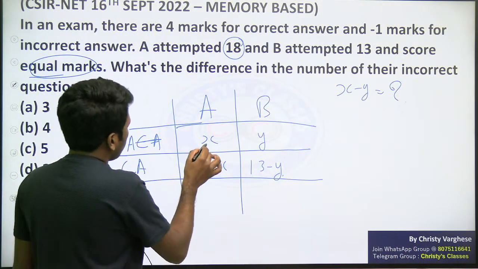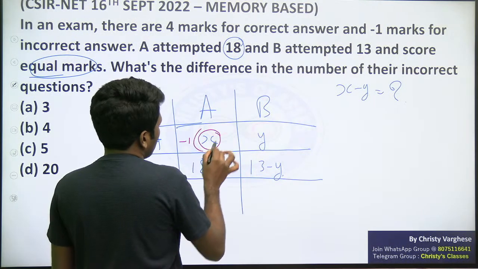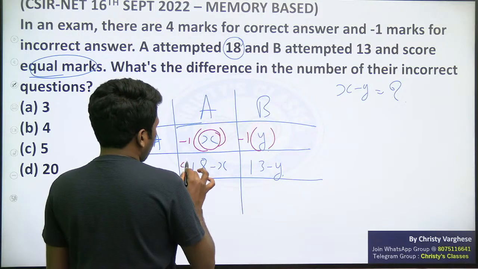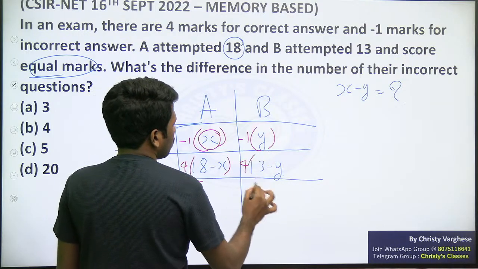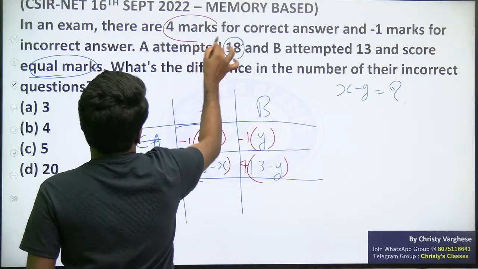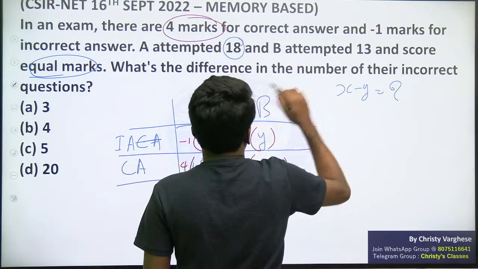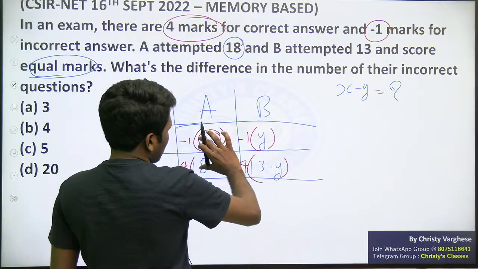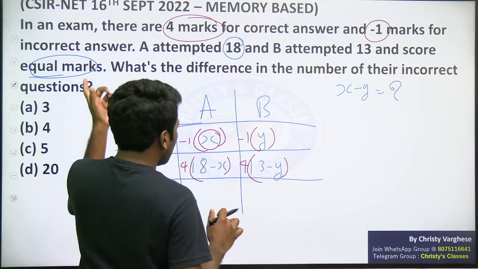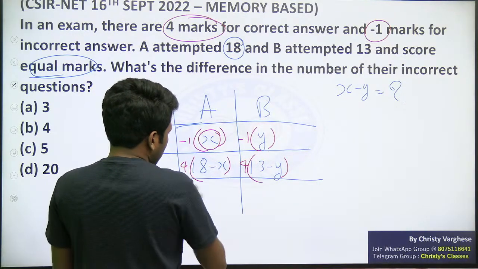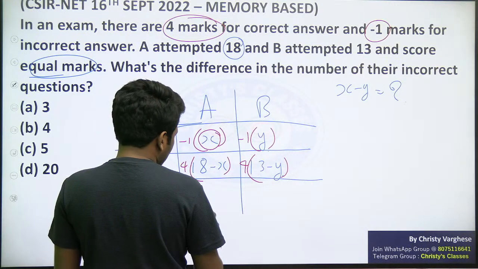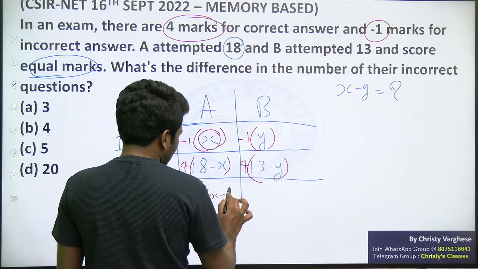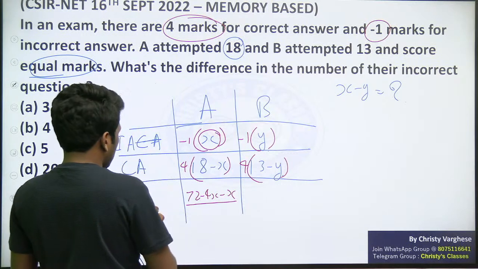So mark obtained for this X incorrect answers is -1 into X na, and this is -1 into Y, and this is 4 into 18 minus X, and this is 4 into 13 minus Y, because question says 4 mark for a correct answer and -1 mark for the incorrect answer. So sum of this will be the total mark by A, sum of this will be the total mark by B. That is what is equal. So I can sum it up. 4 into 18 minus X, if you open up, 18 double 36 double 72 minus 4X minus X will be the total marks